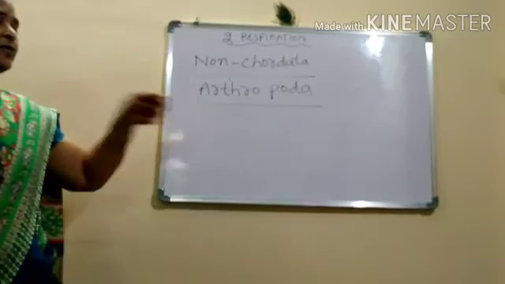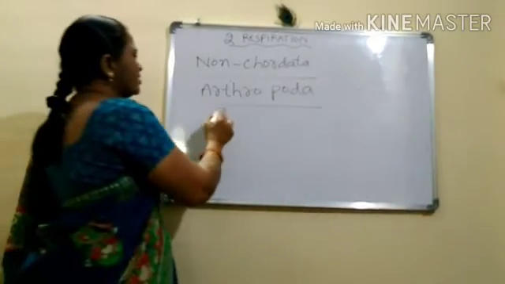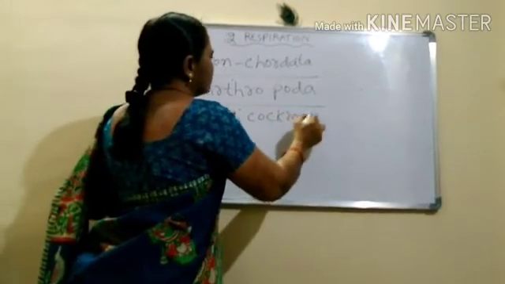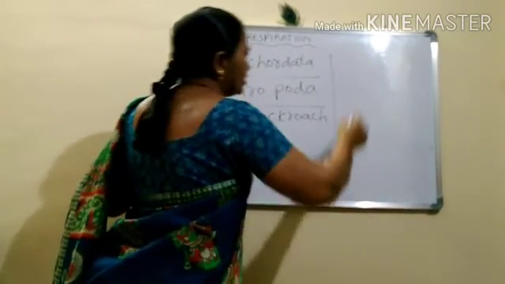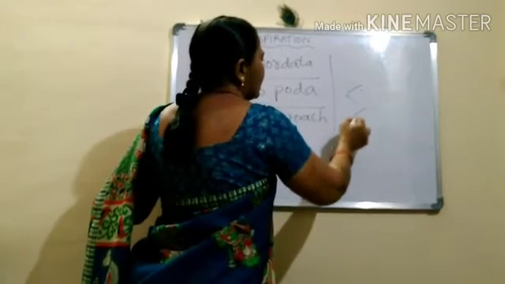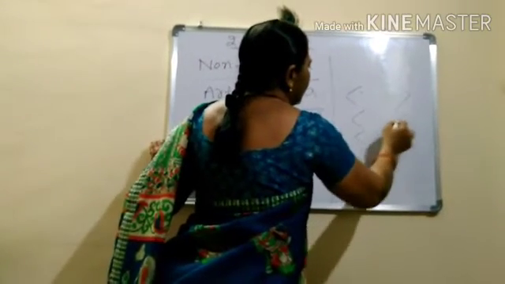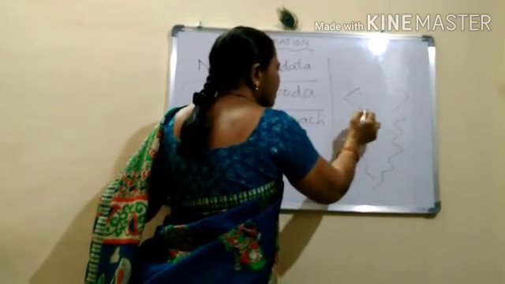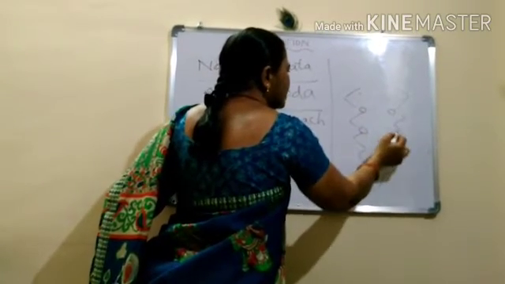If we see the example of cockroach, we can see the trachea. It has a 13 segmented body, and each segment has spiracles.